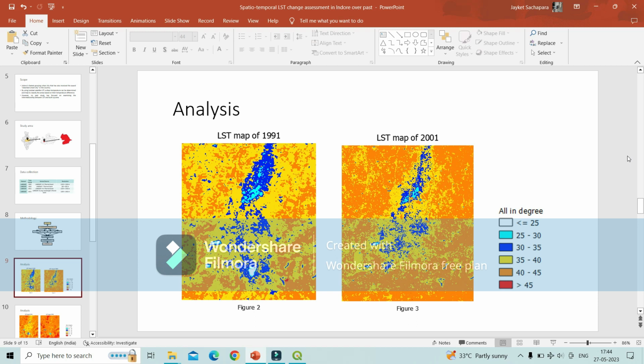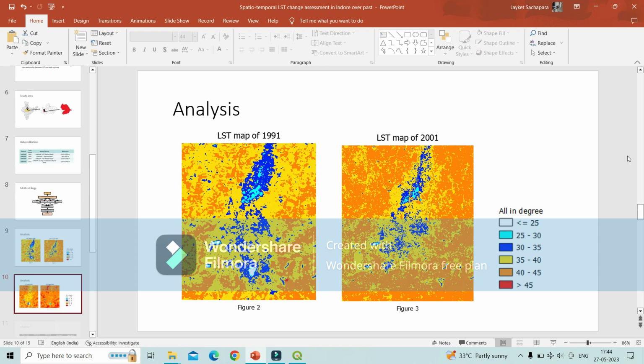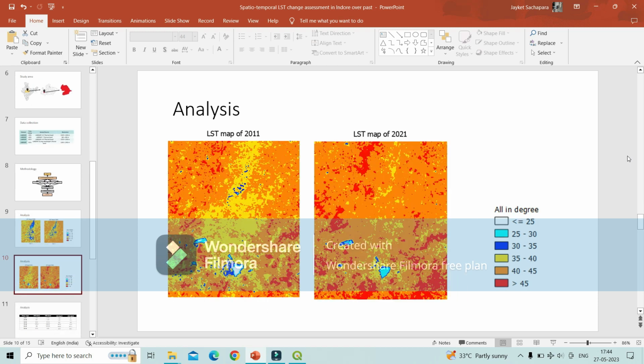The orange is increasing in 2001 from yellow, so 40 to 45 degrees Celsius is increasing from 2001. And this is 2011 and 2021, where yellow is giving way to orange. So you can see the temperature is increasing with every decade.